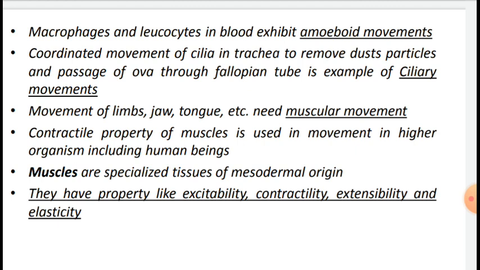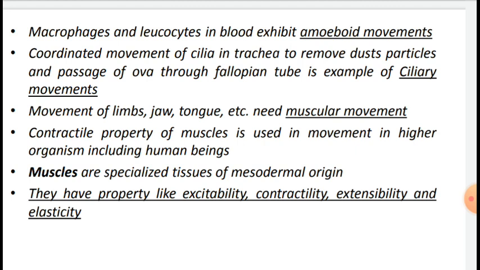One more example in the human body is that the passage of ova through the female reproductive tract is also facilitated by ciliary movement. So, in the human body, ciliary movement is observed for various purposes. Generally, it is useful in the trachea for removing dust particles and other harmful substances, as well as in the passage of ova through the female reproductive tract.